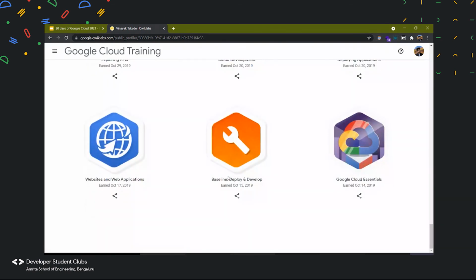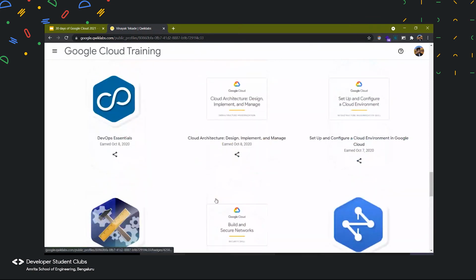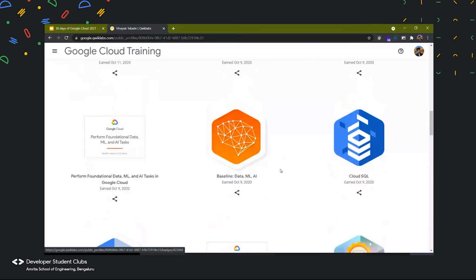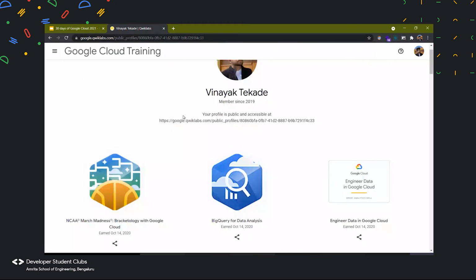So there is no need to worry. Google will keep a check of your public profile, which you shared earlier in the Google form, I guess. There they will get to know which parts you have completed. So there is no need to worry about that part.